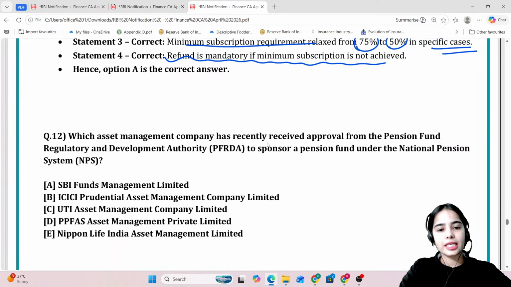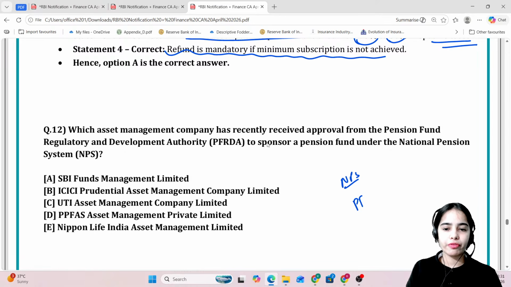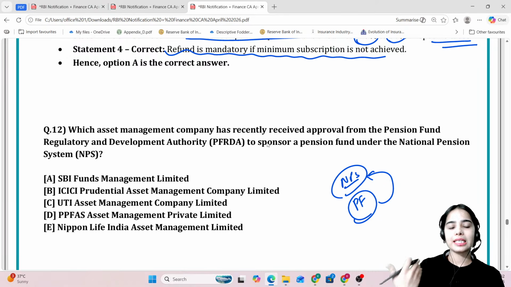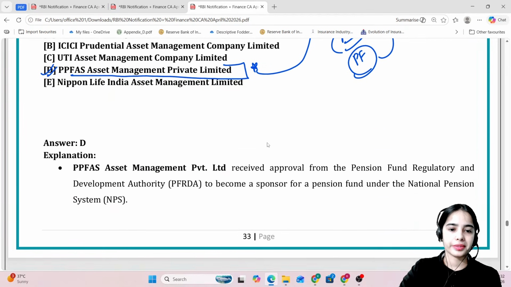Now, which asset management company has recently received approval from the Pension Fund Regulatory Development Authority to sponsor a pension fund under the National Pension System? So, under the National Pension System, there are different pension funds through which you can invest. Which asset management company has recently got the approval from the Pension Fund Regulatory and Development Authority? The answer here is PPFA's Asset Management Private Limited. It has recently received approval to sponsor a pension fund. So D is the answer here.